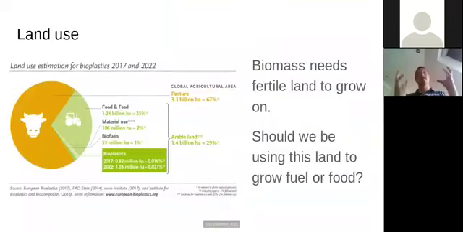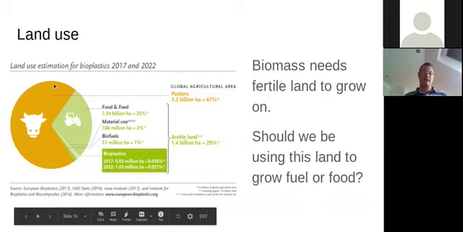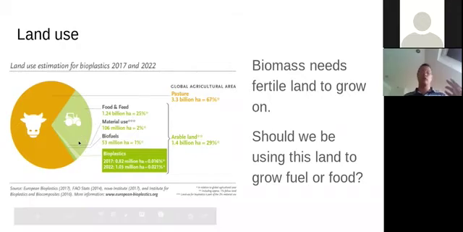Right, this is an environmental impact of biomass. So biomass, remember, we're growing plants to burn. Well, we've only got a limited amount of agricultural land in the world. And here's a graph from 2017, which is showing what it's used for. We've got a lot of it used for pasture for animals, so for sheep and cows and pigs and things like that. A good chunk is used to just straight grow food for people to eat. And we've got a bit being used for bioplastics and a bit being used for biofuels.